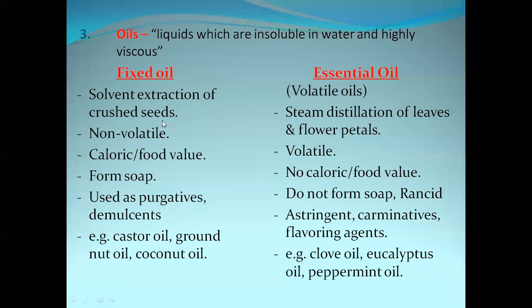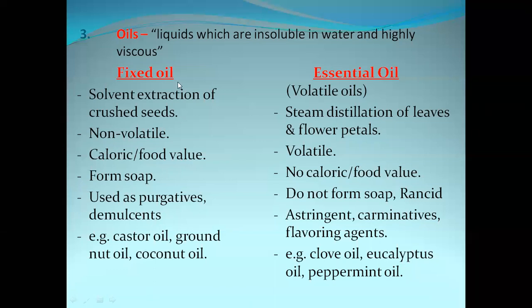That means these fixed oils do not get evaporated. Another property is that they have caloric or food value, and these will form soaps, and are also used as purgatives and demulcents.